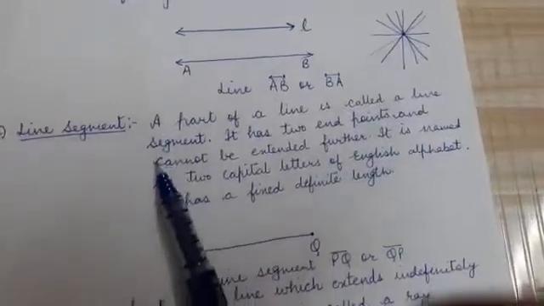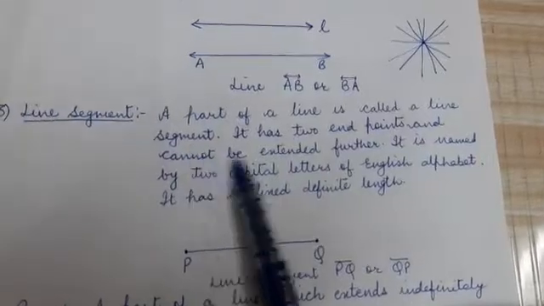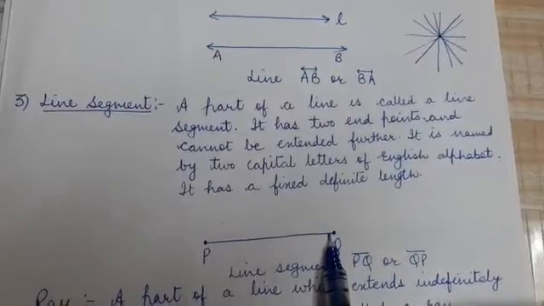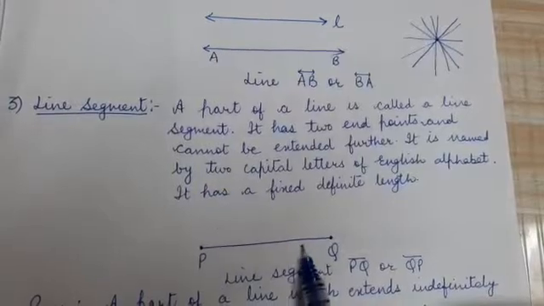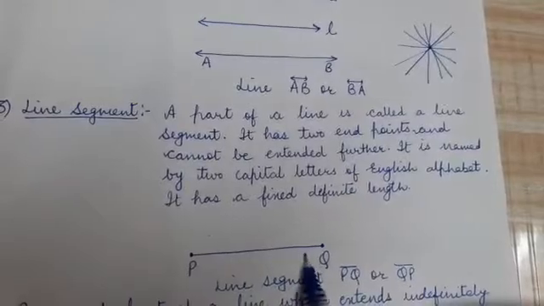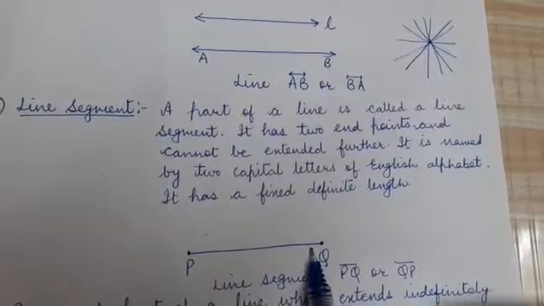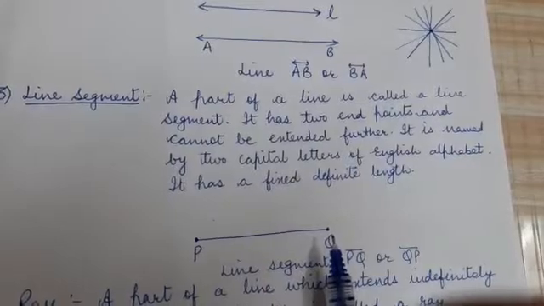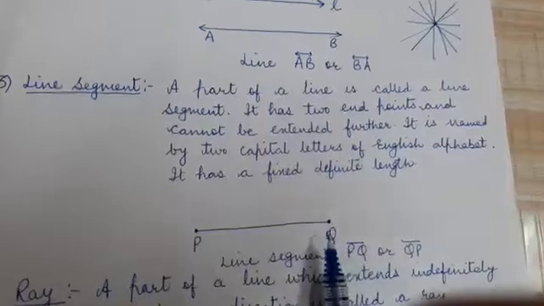Next is line segment. A part of a line is called a line segment. It has two endpoints, like here P and Q, and cannot be extended further. We cannot extend any of the points. It is named by two capital letters of the English alphabet, and it has a fixed definite length. Like when you draw a line segment in your notebooks, if a teacher asks you to draw a line segment of 4 centimeter or 5 centimeter, then you cannot extend that line segment beyond 5 centimeter.